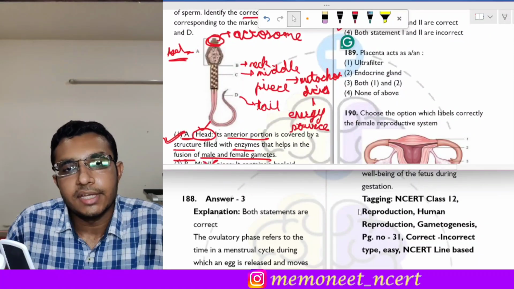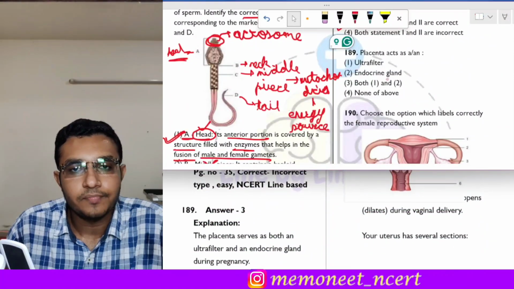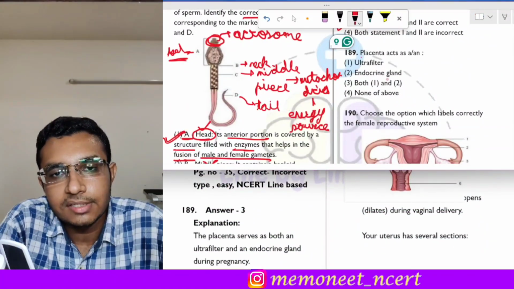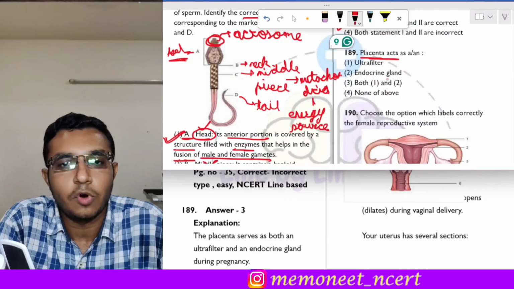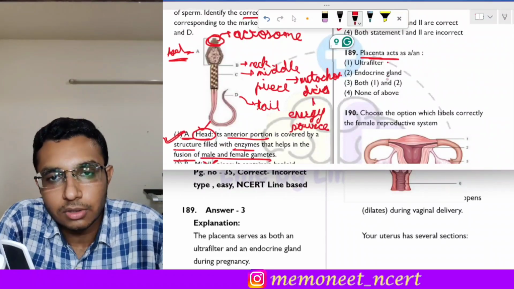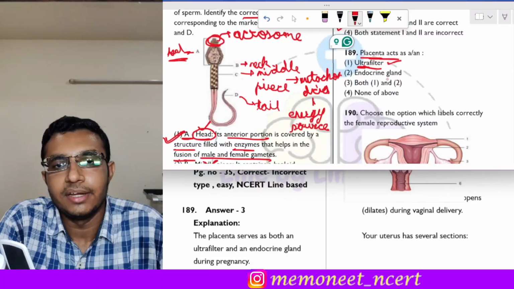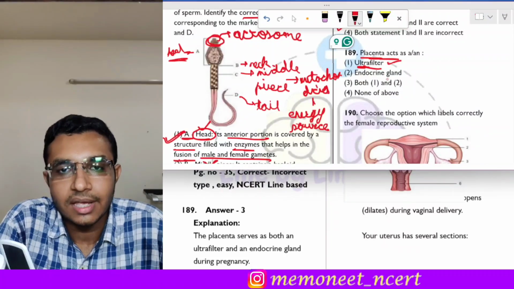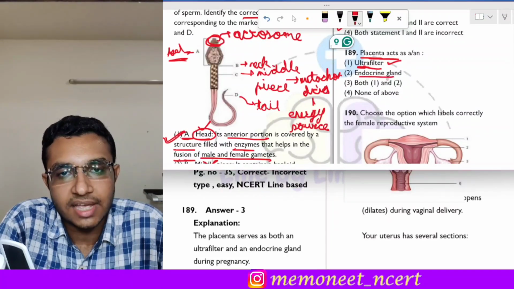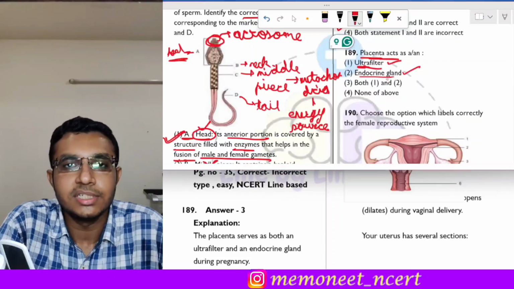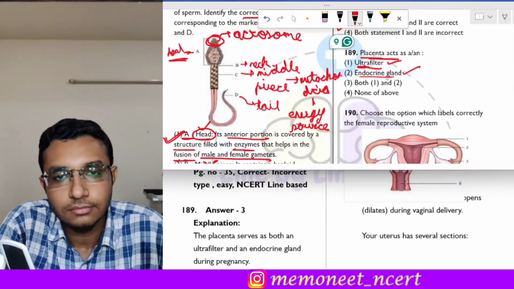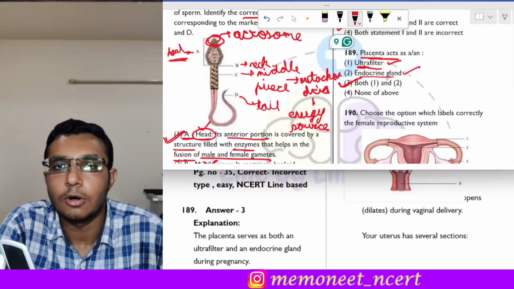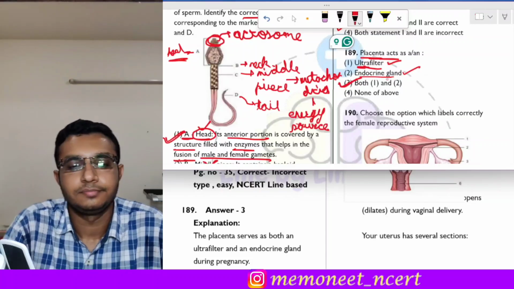Moving on to the next question, that is question number 189. The question states that placenta acts as what? So placenta also acts as an ultrafilter. It helps in the filtration process, and it also acts as an endocrine gland because it secretes certain hormones. So the correct answer of this question is option 3, both 1 and 2.